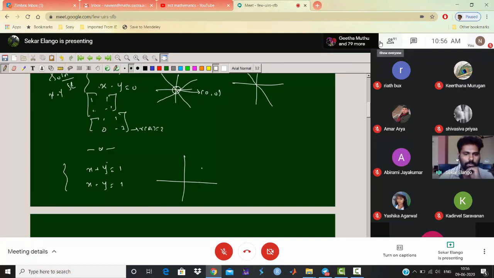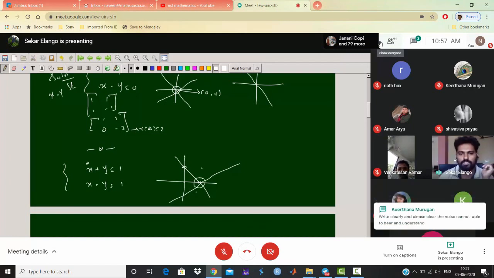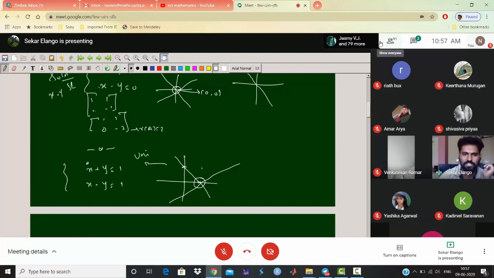When y equal to 0, x equal to 1. With x equal to 0, y equal to 1, and similarly we get the line. So x minus y equal to 1 comes from this line. Here you can note that both of the lines intersect at exactly one point only. Both of the equations intersect at exactly one point, so we have a unique solution. In this type of problem.